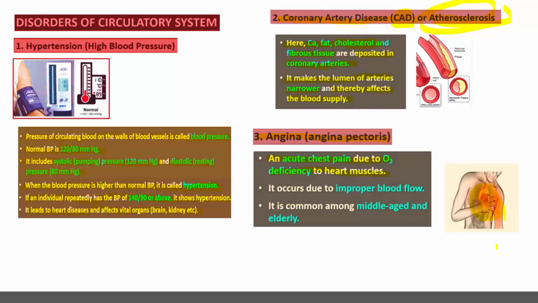So when oxygen is not properly supplied to the cardiac muscles, it results in angina or angina pectoris. It occurs due to improper blood flow, maybe due to the blockage of blood vessels, and it is common among middle-aged and elderly people. In both middle-aged and elderly people, this problem can be observed.